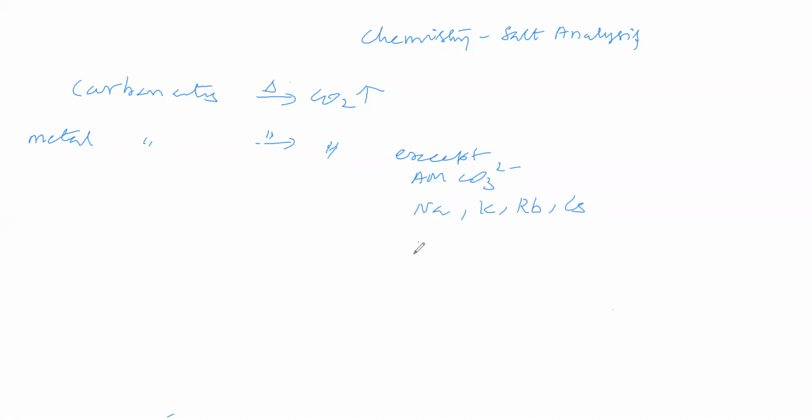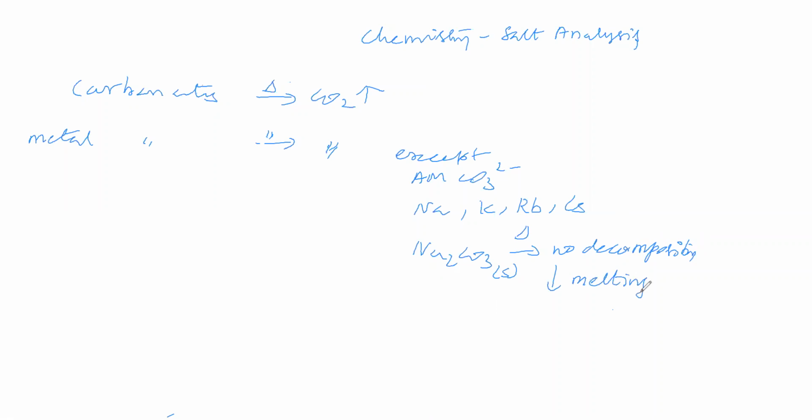For these metal carbonates, for example sodium carbonate, on heating, what happens? It is not undergoing decomposition. Instead of that, it is going for melting.